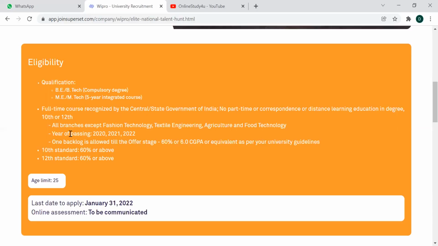All branches can apply except fashion technology, textile engineering, agriculture, and food technology. Excluding these, all other BTech branches can apply, irrespective of whether you belong to mechanical, auto, whatever. If you are not from these branches, then you can apply here. Now the year of passing is 2020, 21 and 22.